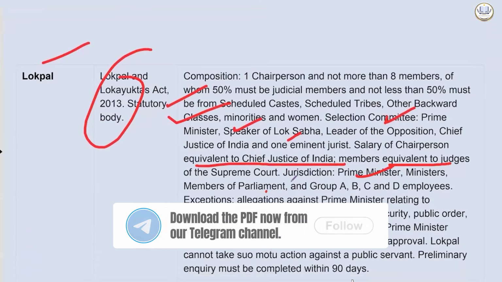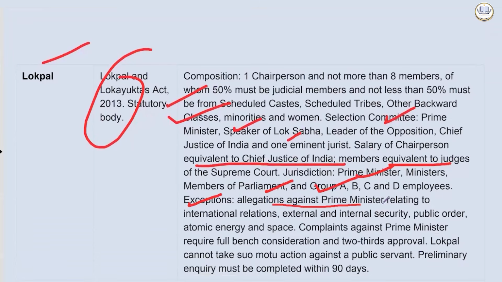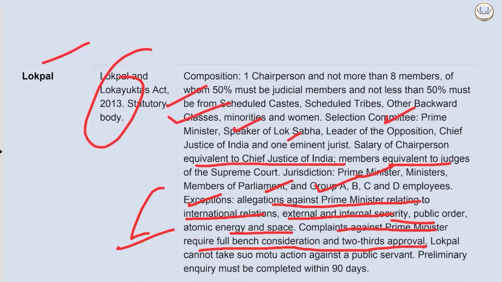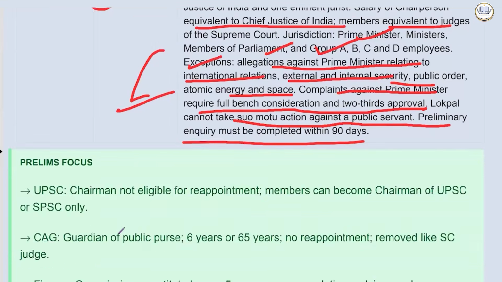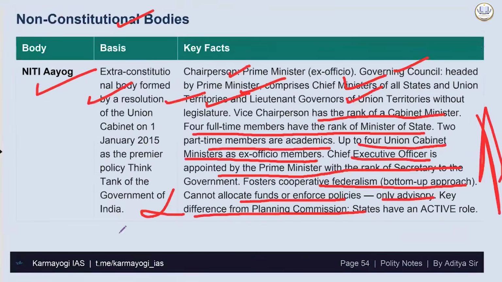Jurisdiction: Prime Minister, Ministers, Members of Parliament, and Group A, B, C, D employees. Exceptions: allegations against the Prime Minister relating to international relations, external and internal security, public order, atomic energy, and space cannot be dealt with. Complaint against the Prime Minister requires full bench consideration and 2/3 approval. Lokpal cannot take suo motu action against a public servant. Preliminary inquiry must be completed within 90 days. So this is what you need to know.